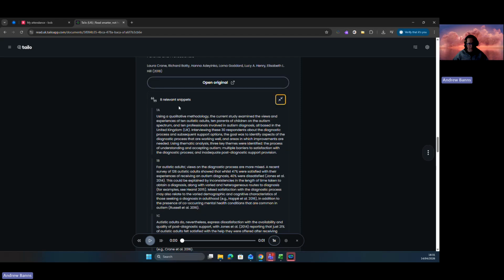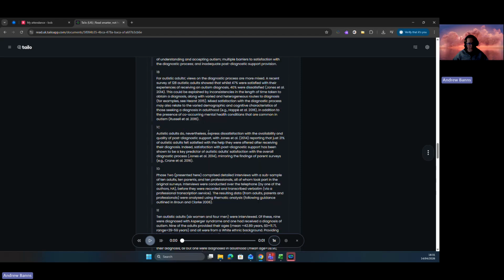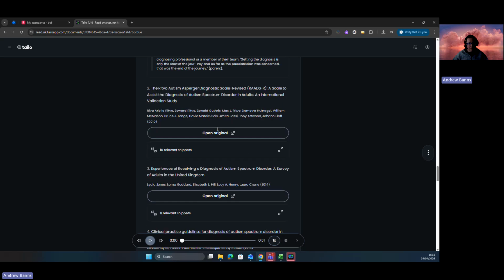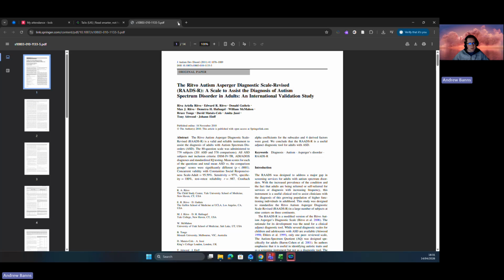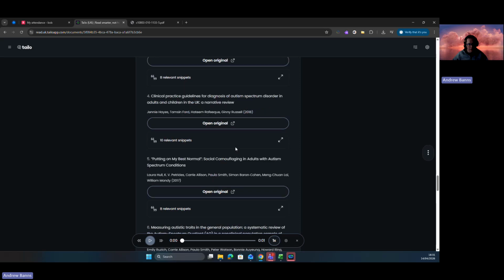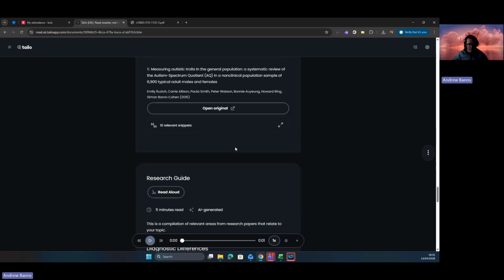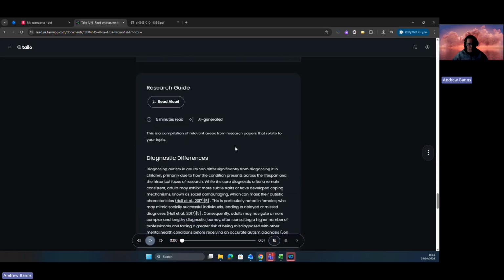So I click on that and it's come up with different snippets of information from those papers. And again, I've got another paper that's come up here. So it's come up with lots of different papers and research based on what I've queried and asked for in the actual document. There's quite a few on there. So it's done a good job. It's come up with an awful lot of stuff.